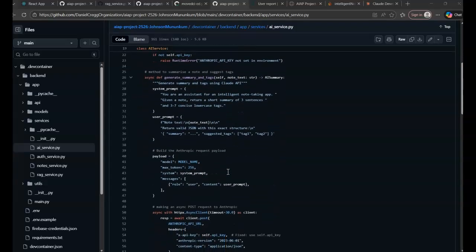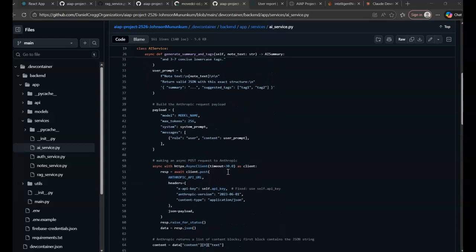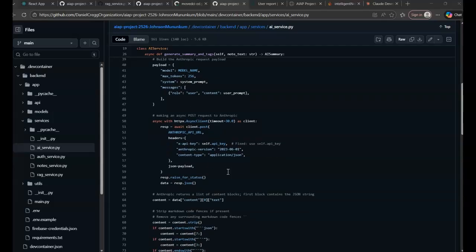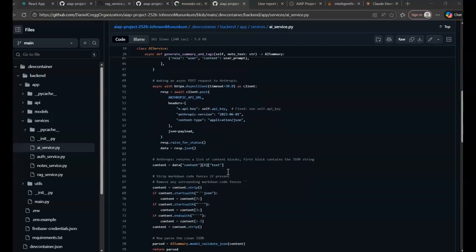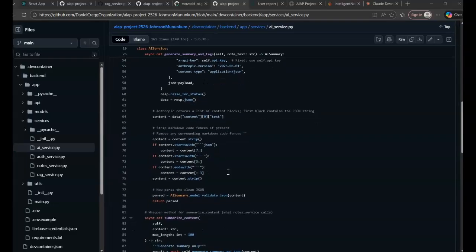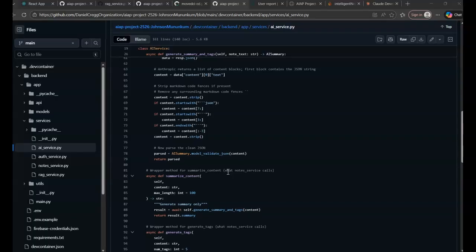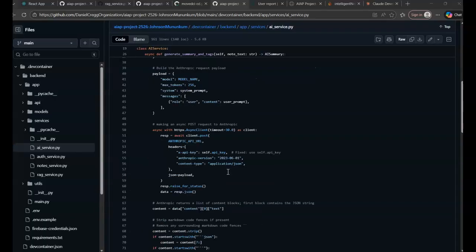Here's the AI service that calls Claude API. When a note is created, this function sends the content to Claude Sonnet 4.5 with a structured prompt asking for a summary and tags in JSON format. I use Pydantic to validate the response, ensuring type safety. The model returns the data, I parse this, and it sends it back to the node service.